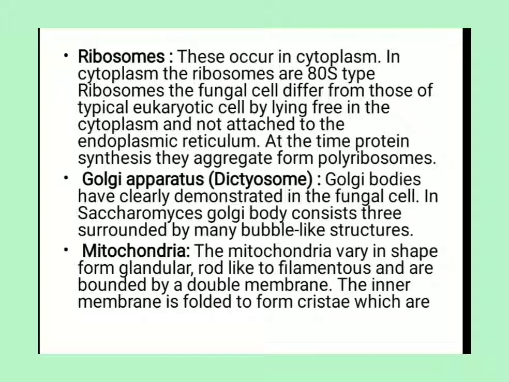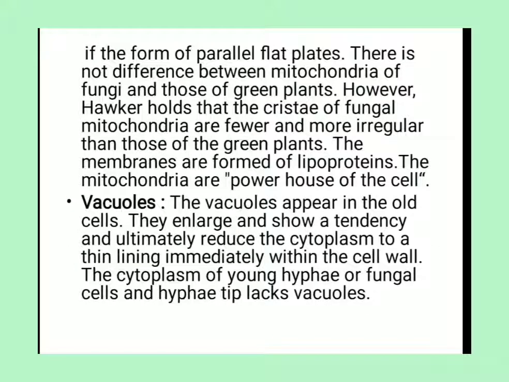The mitochondria vary in shape, from granules and rods to filaments, and are bounded by a double membrane structure. The inner membrane is folded into cristae, which are in the form of parallel flat plates, and there is no difference between the mitochondria of fungi and those of green plants.